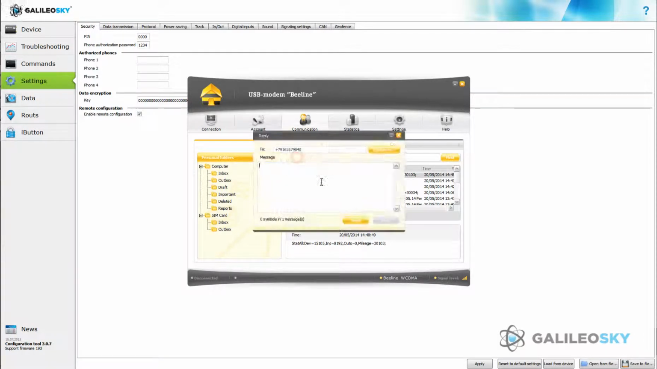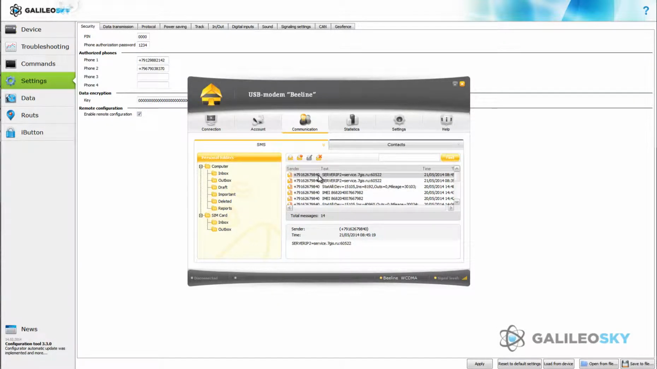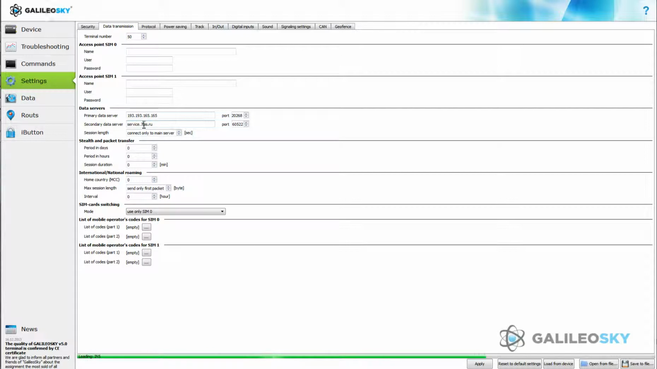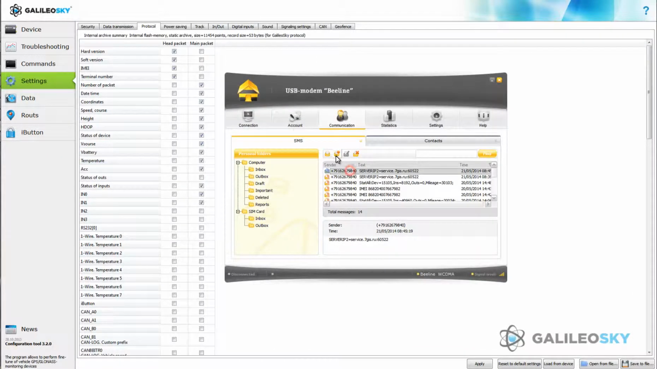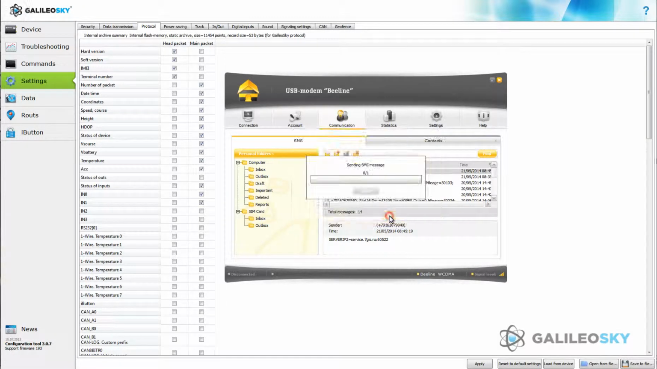You can change current settings of a terminal by SMS commands. For example, name and port of a monitoring server, or add changes to the main packet by main pack bit command.